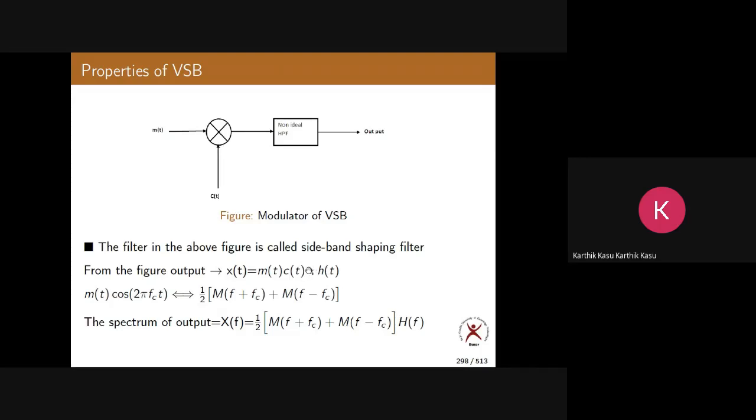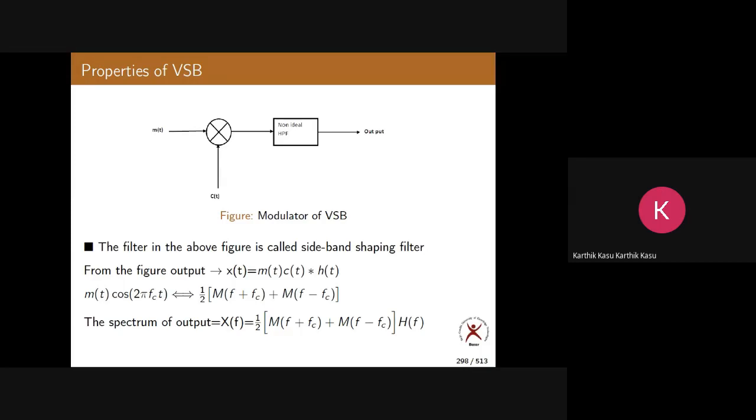Here it is convolution in time, so in frequency it should be multiplication. So this into the Fourier transform of H of t, which is H of f. What is H of f? I showed you just now. It is a high pass filter. So I am taking a high pass filter. It can be a low pass filter also. I hope you understood this now.